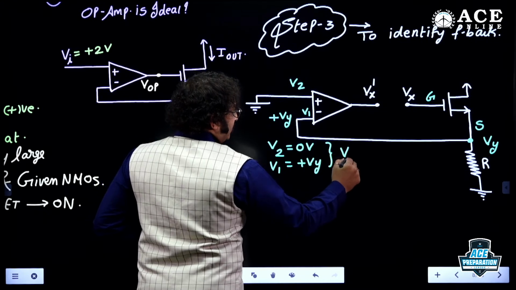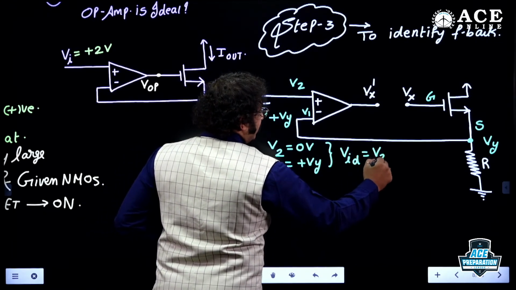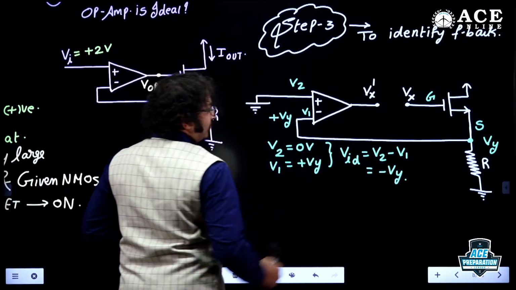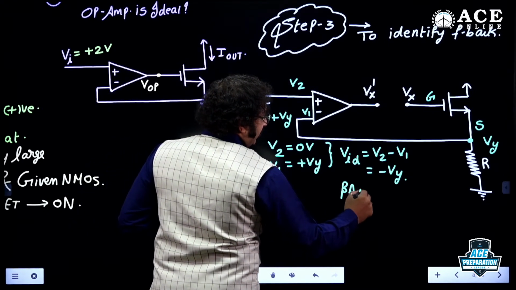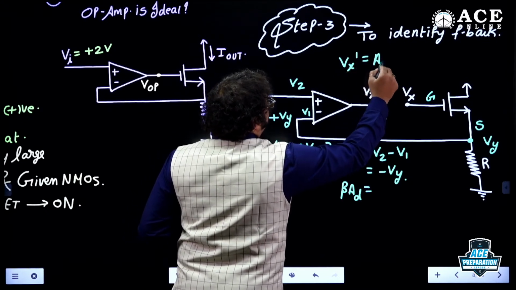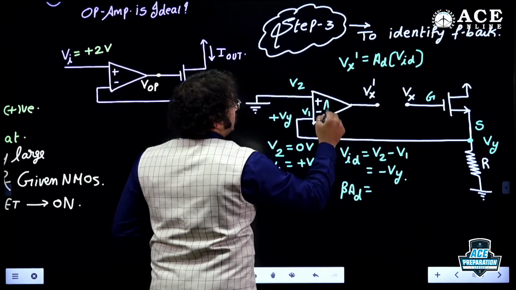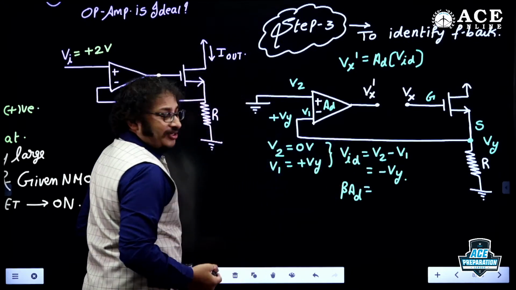Now speak out, guys. What is VID? VID is nothing but V2 minus V1, which is nothing but minus Vy. Now what do you mean by the loop gain, guys? Beta AD. Why? Because Vx dash is equal to differential gain into VID. Am I right? Correct or not, dear students?